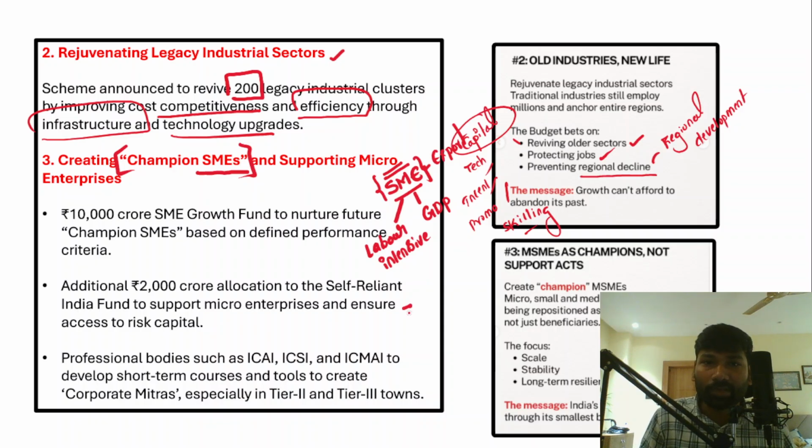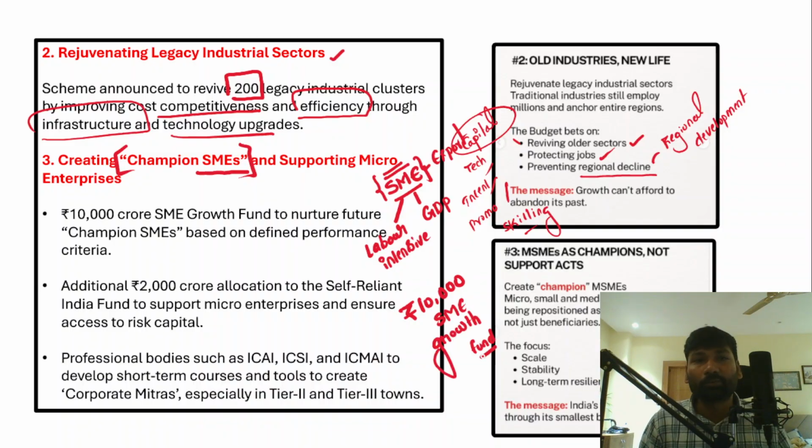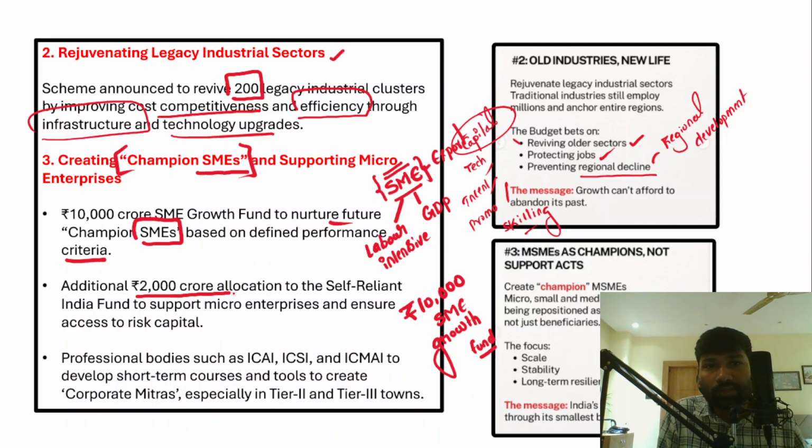Under this scheme, the government is going to provide a 10,000 crore SME growth fund, to nurture the future champion SMEs based on performance criteria. Additionally, there is a 2,000 crore allocation to the Self-Reliant India Fund to support micro enterprises and even ensure access to risk capital as well.